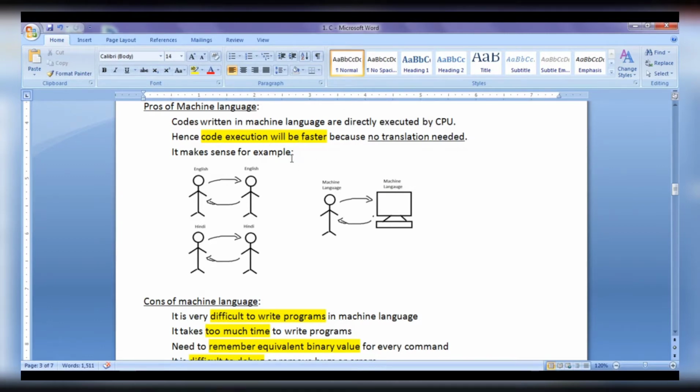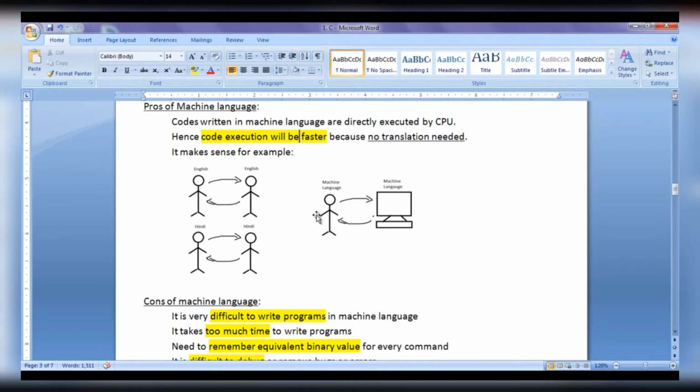It makes sense. If two persons both know English, there will be no communication problem. If person A tells something in English, person B can understand because he knows English. If person B tells something in English, person A can understand because he knows English. So there will be no communication problem.